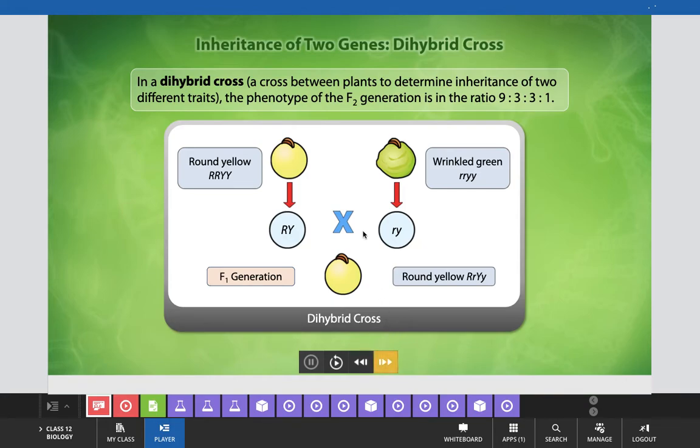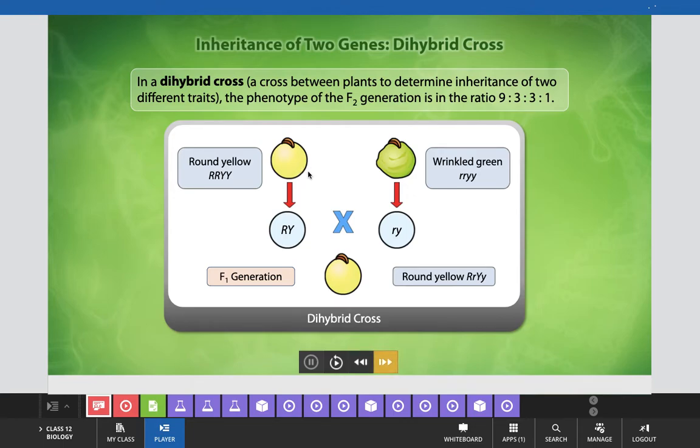Now, first of all, try to understand what a dihybrid cross is. A dihybrid cross is a cross between plants to determine the inheritance of two different traits or two different characters. The phenotype of the F2 generation in these types of crosses has been observed in the ratio 9:3:3:1.